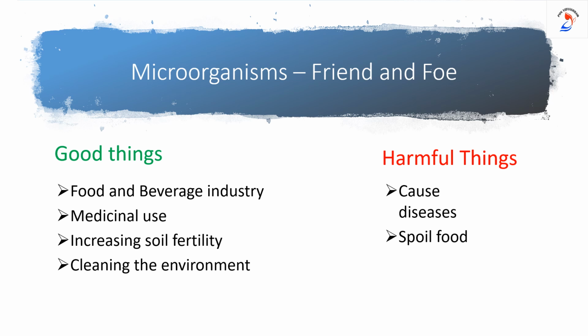They cause some diseases in humans, animals, and even in plants. They can even spoil food. These are considered as harmful microbes. That is why we got the title Microorganisms, Friend and Foe. We will learn about the useful and harmful microbes in the next videos.